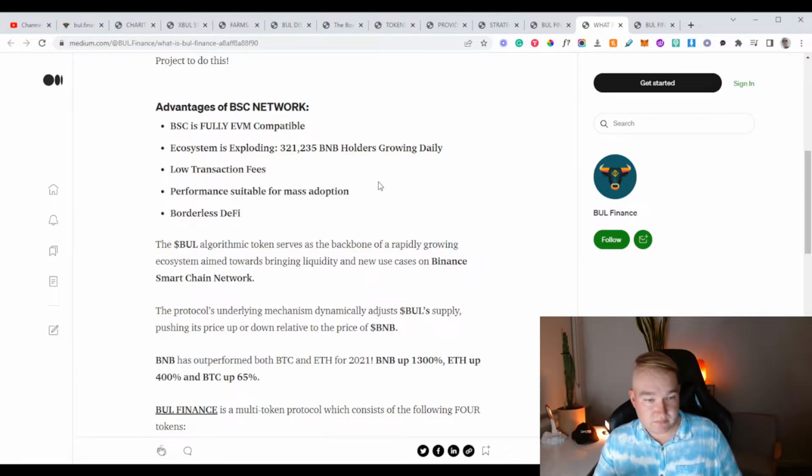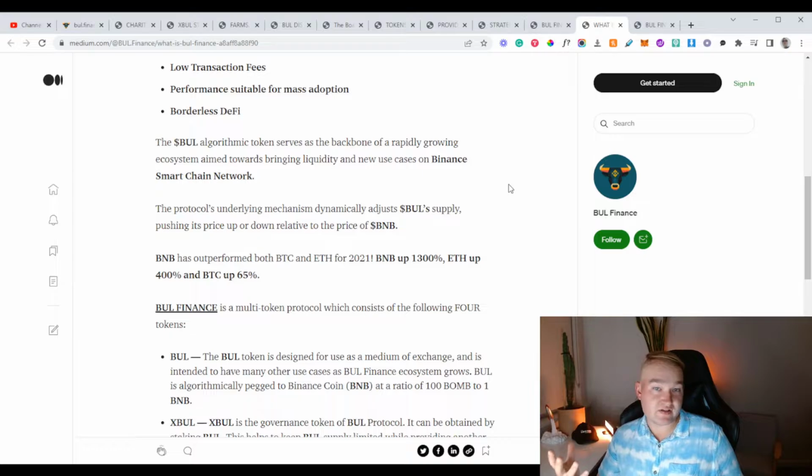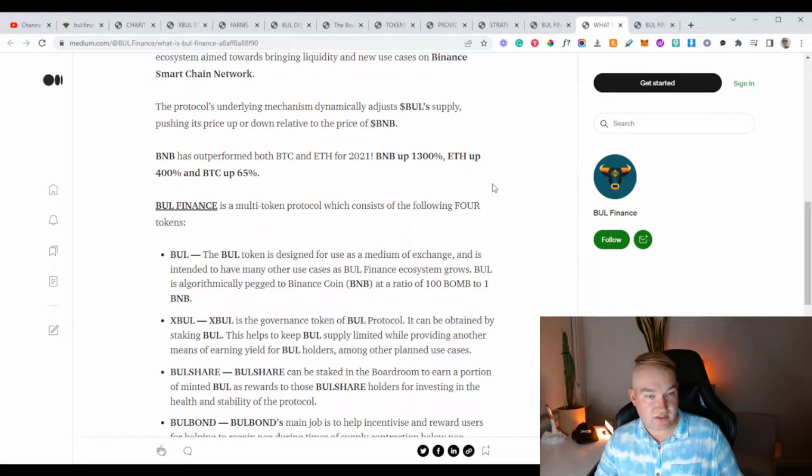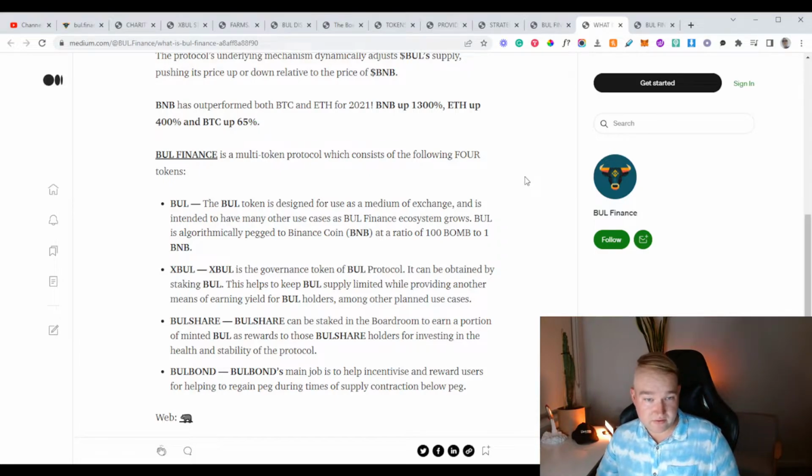Low transaction fees, performance suitable for mass adoption, and borderless DeFi. That is a good point with BNB, with the fact that it is borderless. The Bull algorithmic token serves as the backbone of a rapidly growing ecosystem aimed towards bringing liquidity and new use cases on the Binance Smart Chain network. The protocol's underlying mechanism dynamically adjusts Bull supply, pushing its price up or down relative to the price of BNB. BNB has outperformed both Bitcoin and Ethereum in 2021: BNB is up 1,300%, ETH is up 400%, and Bitcoin